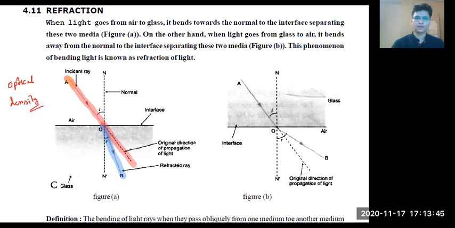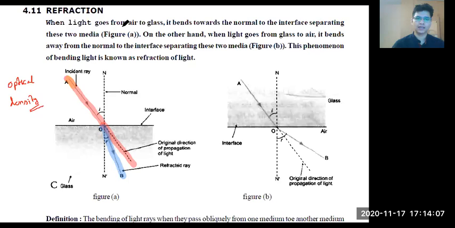I guess this is a very easy concept that all of you already know: light travels from one medium to another medium, and it bends. That phenomenon is called refraction. It happens because of the difference in optical density of the two materials, because of which the speed of light changes.